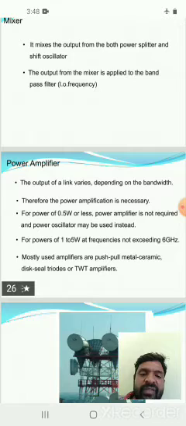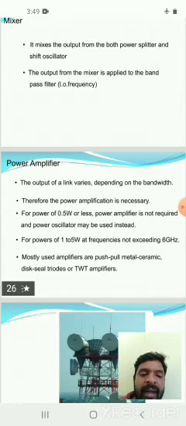For power of 1 to 5 watts at frequencies not exceeding 6 GHz, the mostly used amplifiers are push-pull metal ceramic, disc seal triodes, or TWT amplifiers. The power amplifier is used to increase the power level of the transmitted signals. The mixer output is in the 6 GHz range.